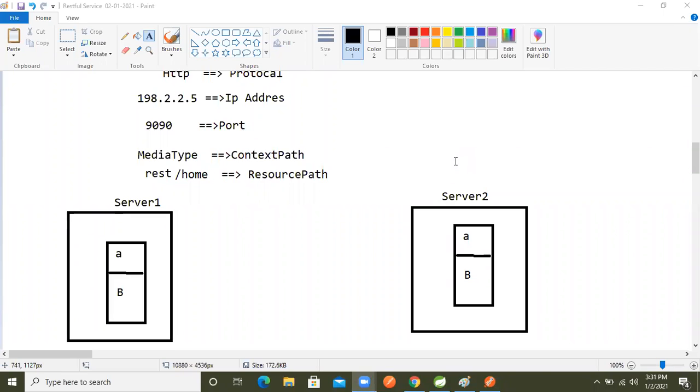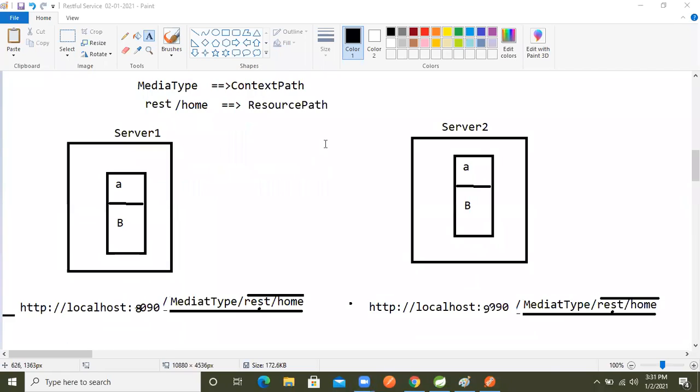Now based on that, let's understand. One person, on the initial day, asked a question about having only one resource, one URL.